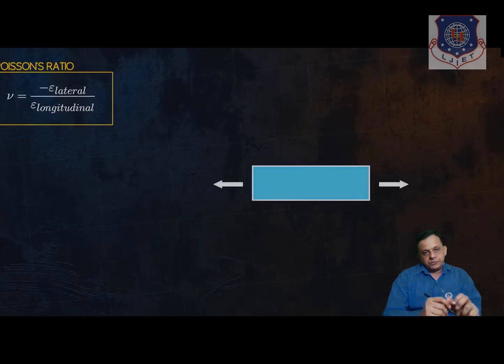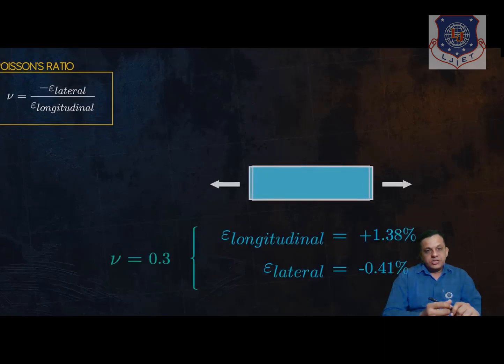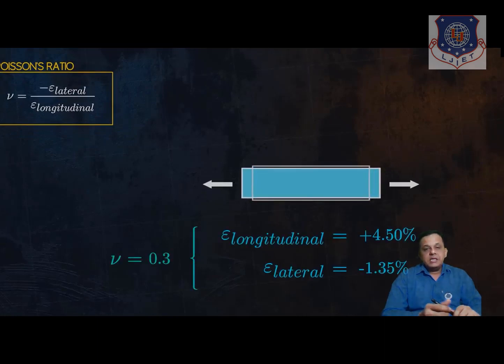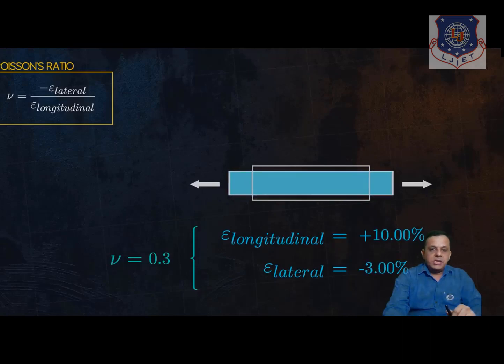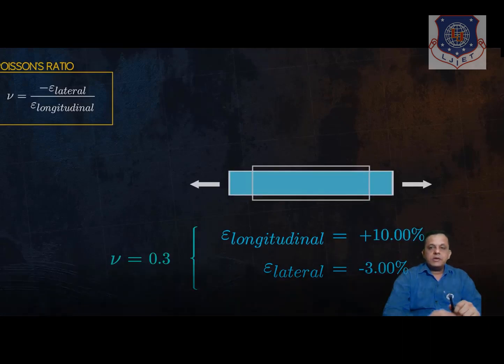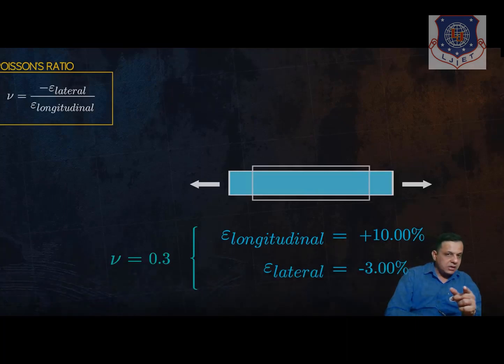Now, significance of negative sign that we see here as 0.3. If Poisson's ratio, the sign here is identified as mu, is 0.3, it means lateral is shown here minus 3% and longitudinal shown as 10%.